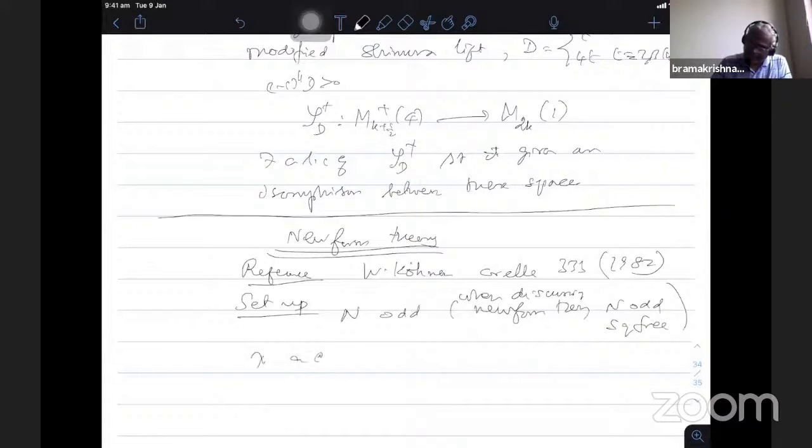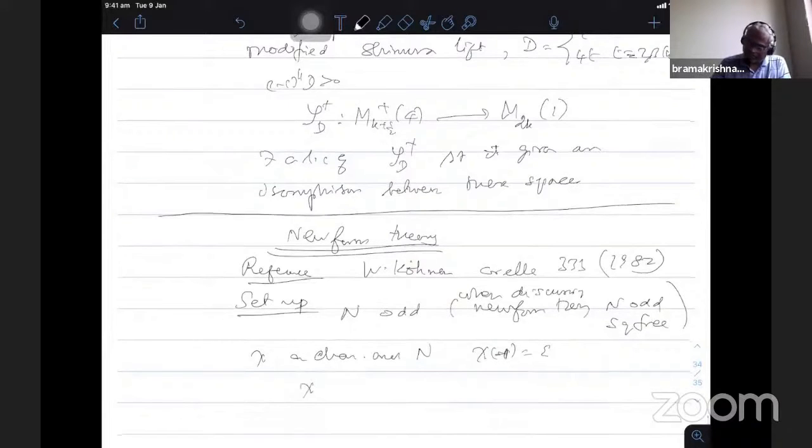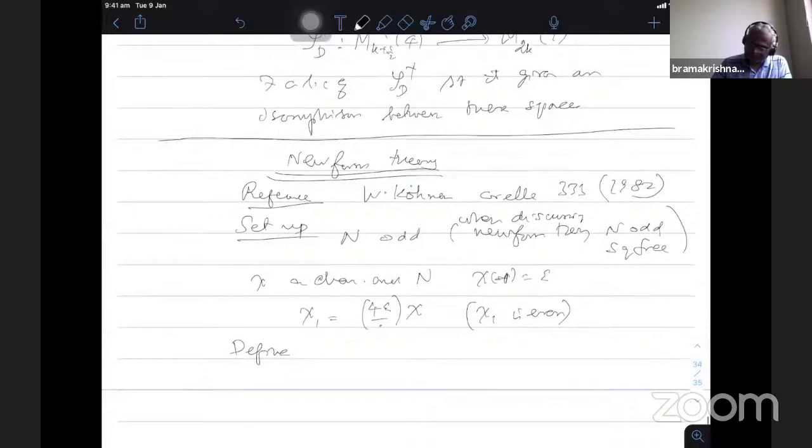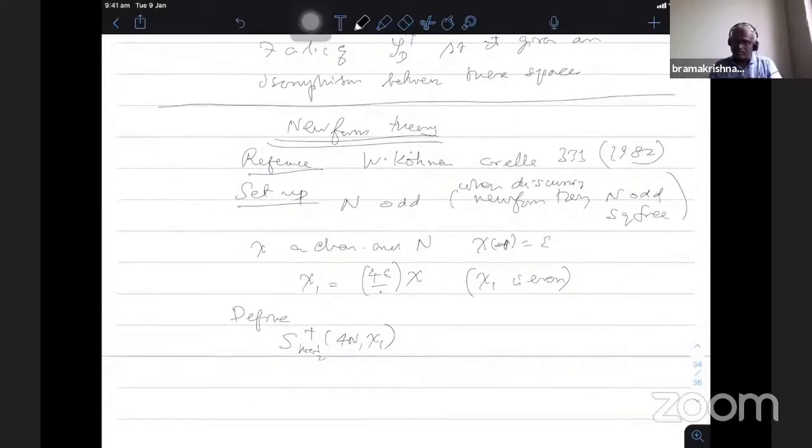Chi, a Dirichlet character modulo capital N, with chi of -1 equal to epsilon. It can be an even or odd character. So define the even character chi1 to be (4 epsilon over dot) times chi. Note that chi1 is even, because I am putting this (4 epsilon over dot) character, so chi1 of -1 is 1. Chi is a character modulo N, therefore chi1 is a character modulo 4N, which is an even character.